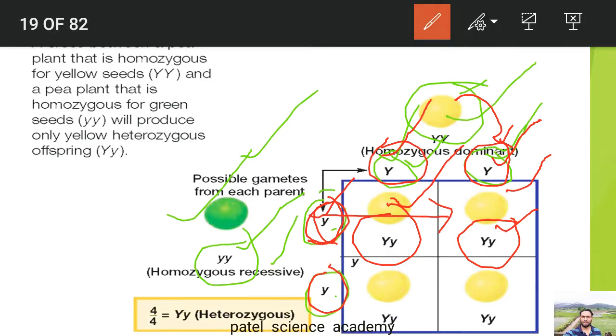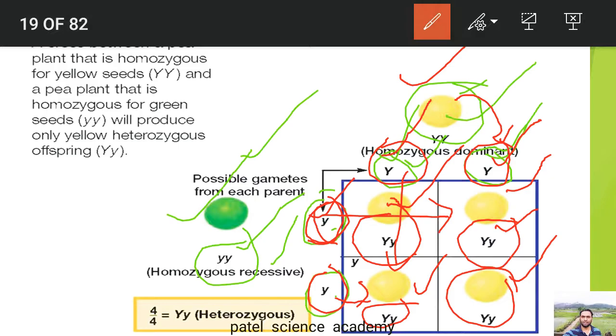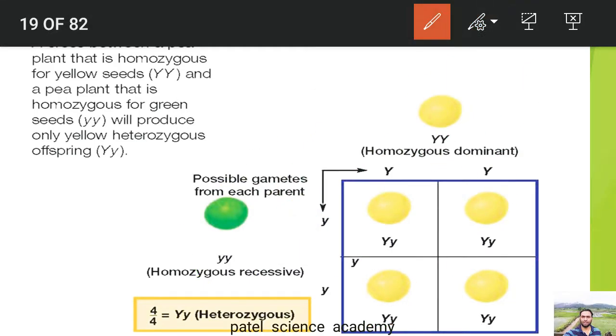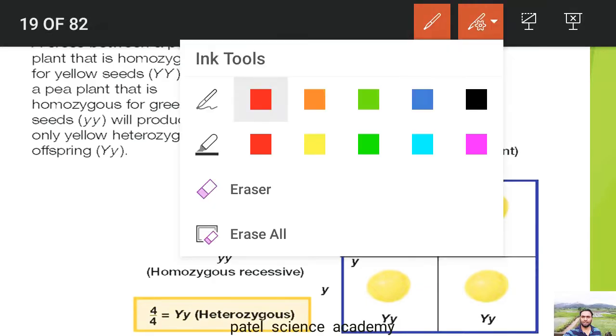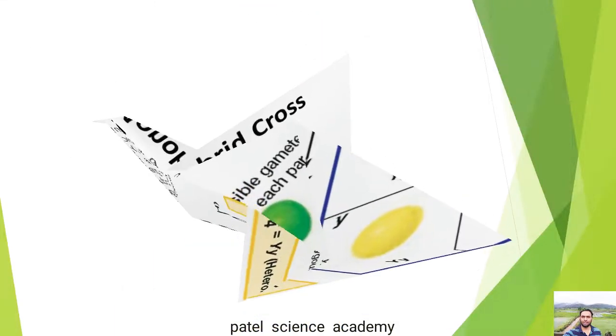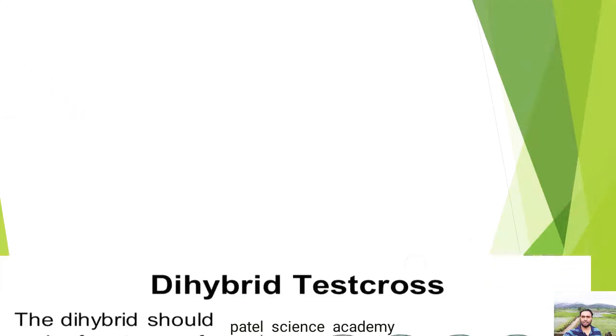Then the same example will be here, capital Y from here, small y from here. Again the progeny will be yellow, and same here, this will be again yellow. So if there are two parents, one having capital Y for yellowness and another having small y for green color, definitely their characteristic will be 100% yellow, either in the homozygous condition or in the heterozygous condition. So 4/4 is capital Y, small y, that is the heterozygous condition. So their next generation will definitely be yellow, because yellow is dominant over recessive green.